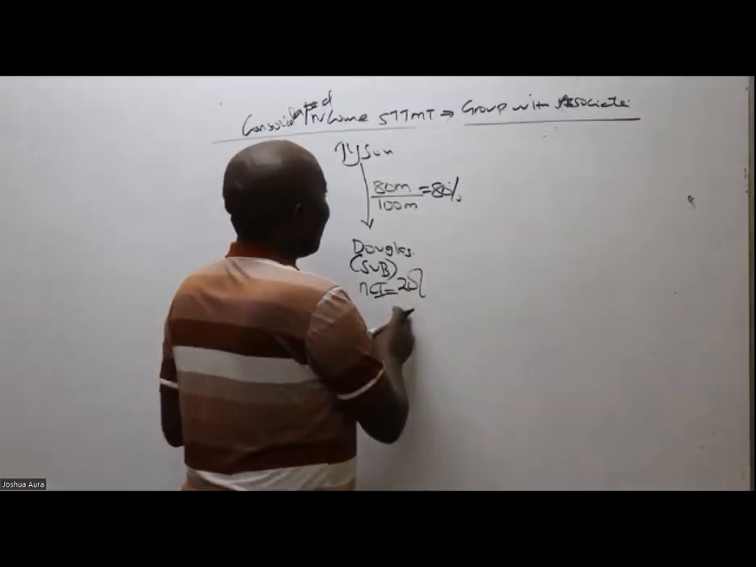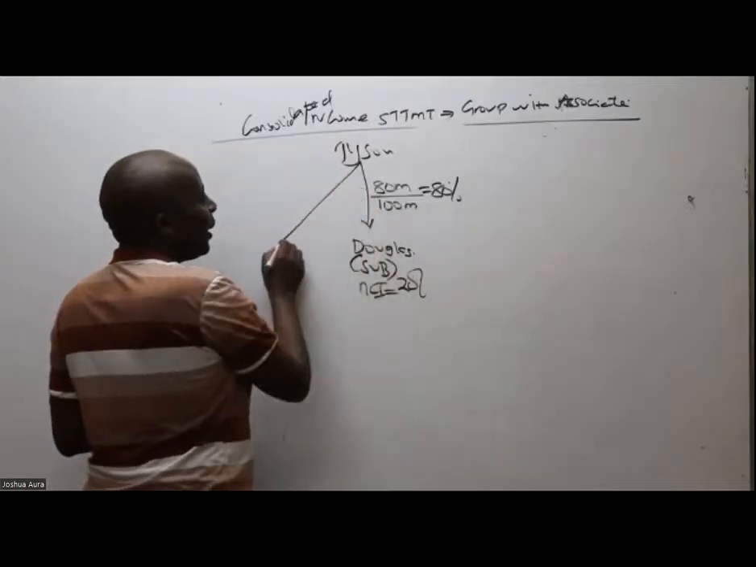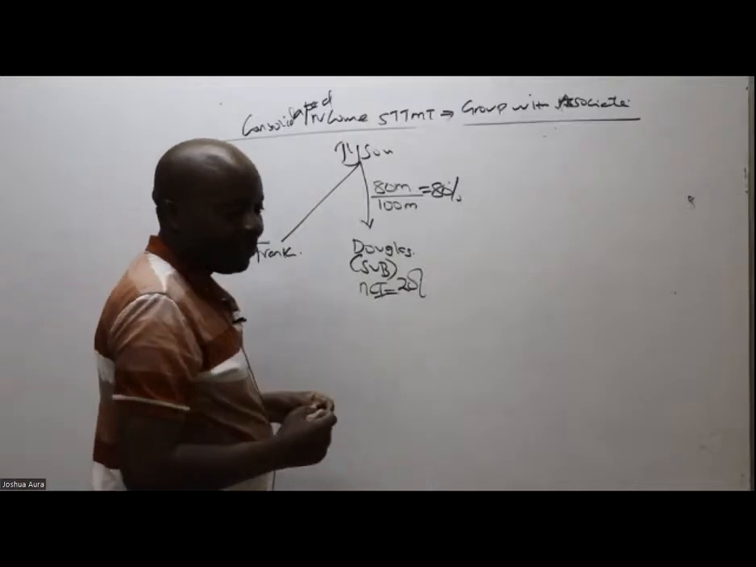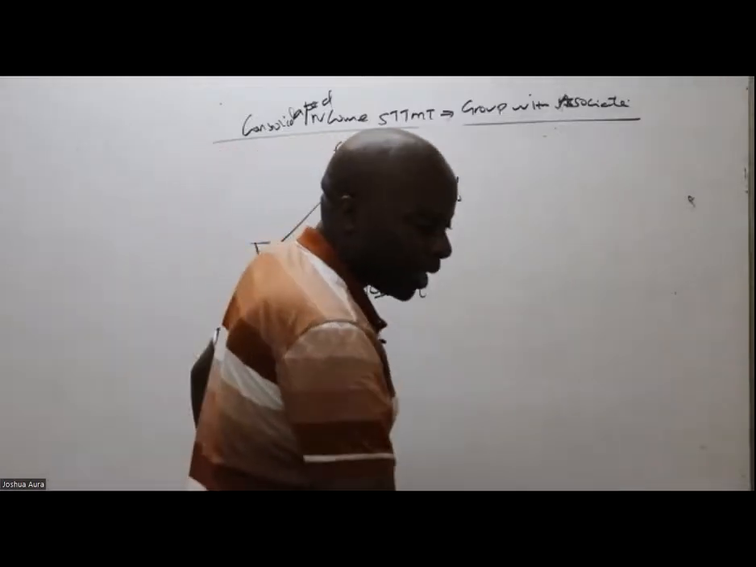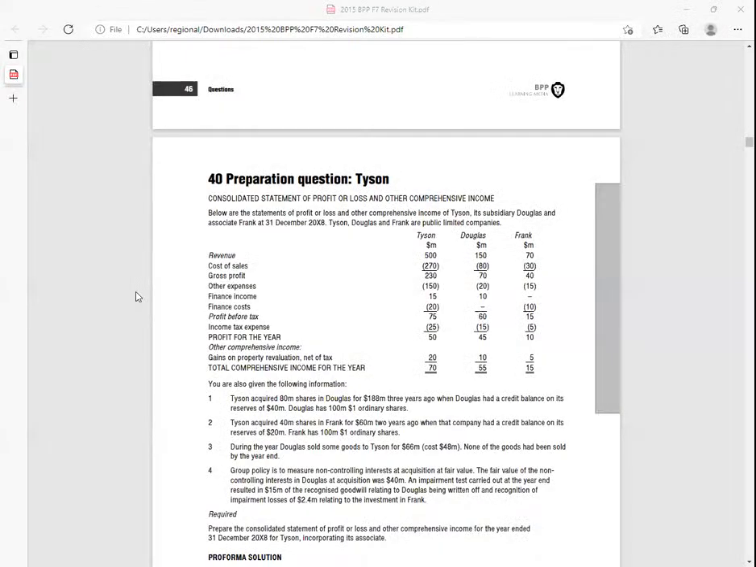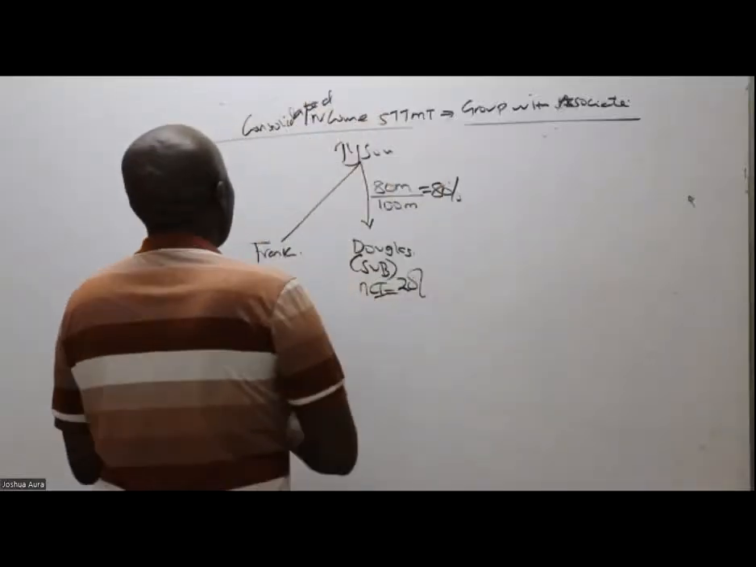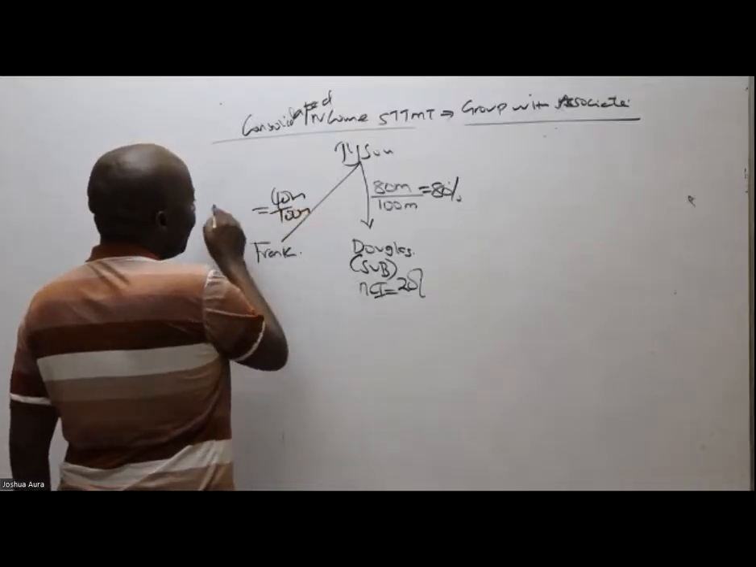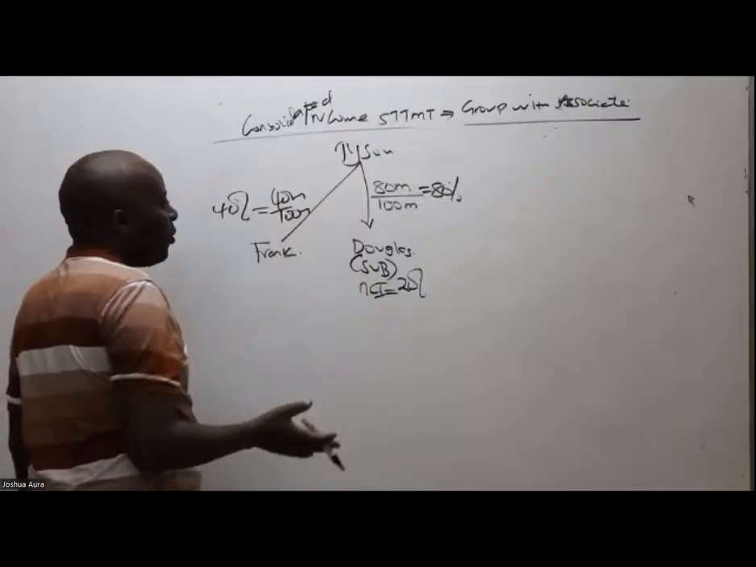It didn't stop there. Tyson in this case here went ahead and acquired another company called Frank. What percentage of Frank did we acquire? Ladies and gentlemen, we are told Tyson acquired 40 million shares in Frank, and they were 100 million in total. So basically, we acquired 40 million divided by 100 million. So we acquired what percentage here? 40%. If you multiply this with 100, 40%.